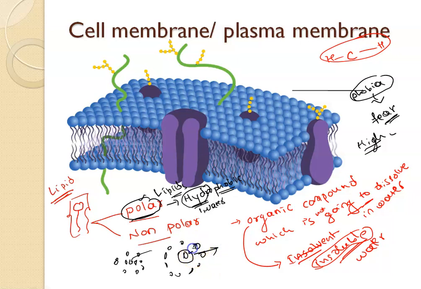All of these lipids are moving away from the water. That's why we call polar molecules hydrophobic in nature.